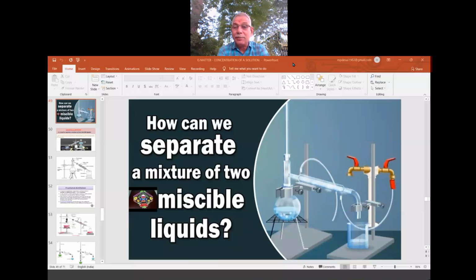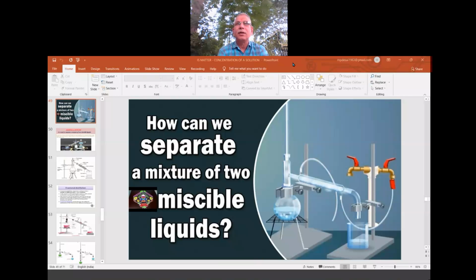This method is based on the boiling point, the boiling point of the liquids which have mixed. For example, A is a liquid, B is a liquid. Both are miscible. When A and B are mixed, how to separate them? Please check their boiling points. The boiling point difference needs to be big. If the difference is narrow, then some other technique will follow. When the difference in the boiling point is big, that time this is the best method.